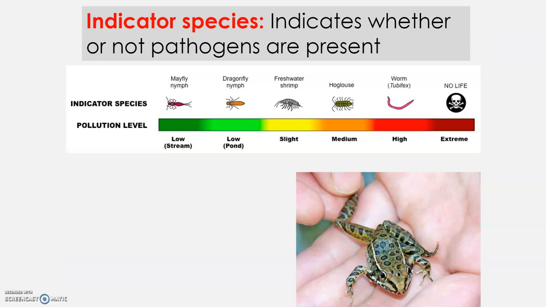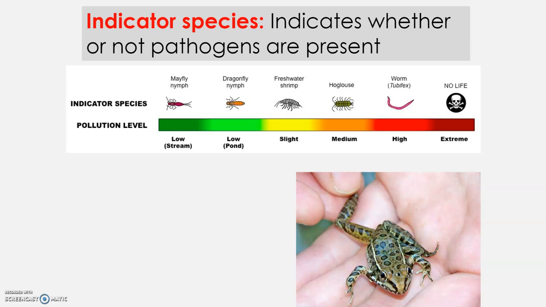An indicator species indicates whether or not pathogens are present. So we did this when we did our stream study. I'm so glad that we were able to do that, because there are things that can live in very high pollution. That Tubifex worm, the water can be highly, highly polluted, and it will still be there. So seeing that is not a good indicator of health of water.